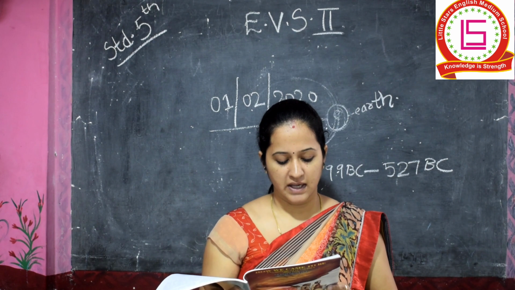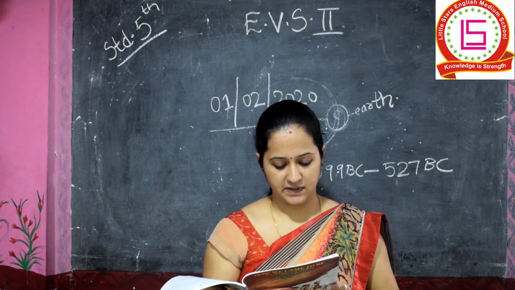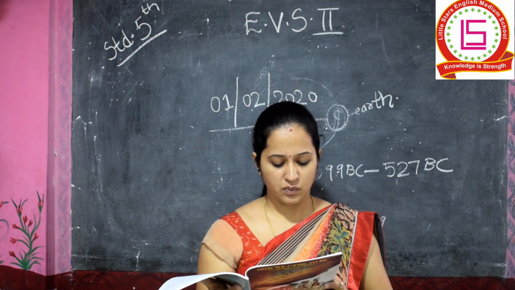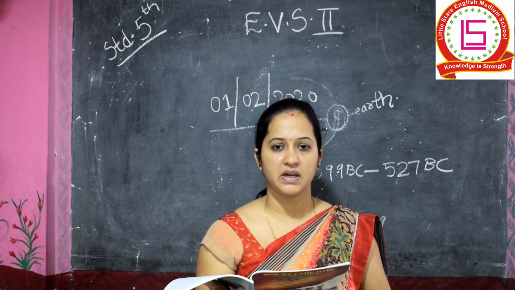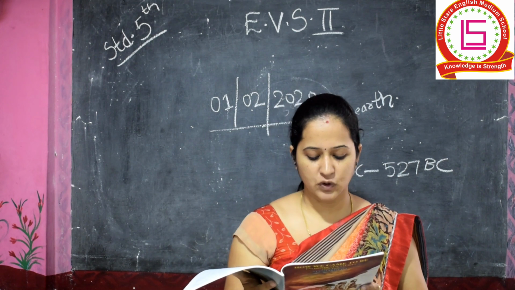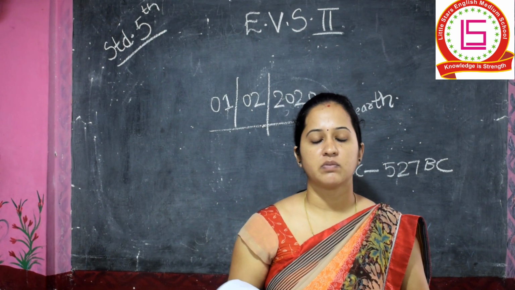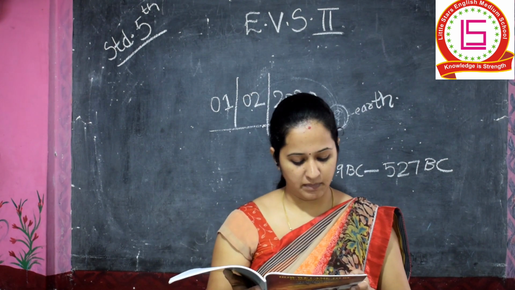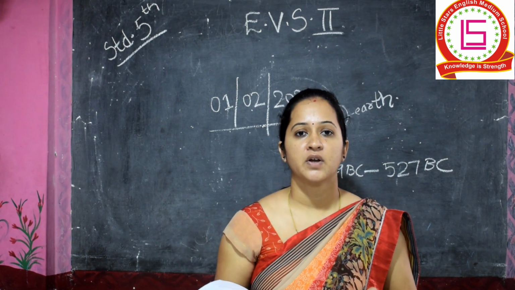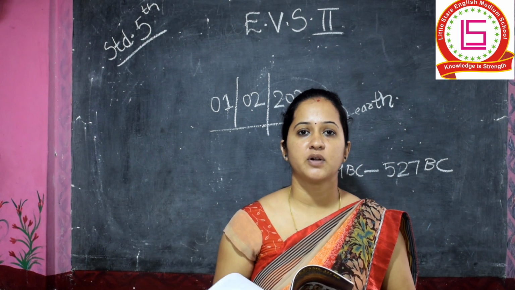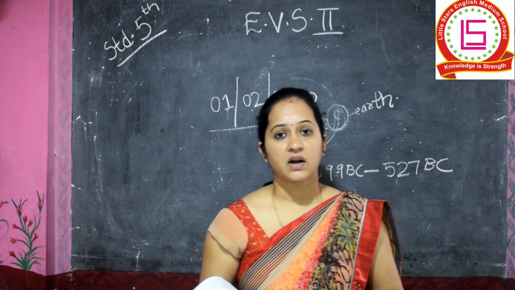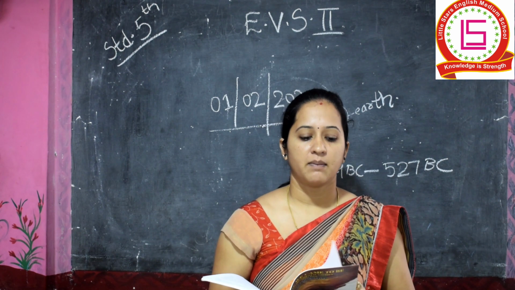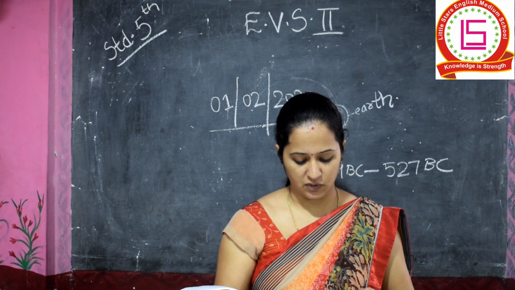Our Earth is a planet in the solar system, so it is presumed that Earth was also formed 4.5 billion years ago. Presumed means it is assumed. So people also assume that our Earth has existed for about 4.5 billion years.